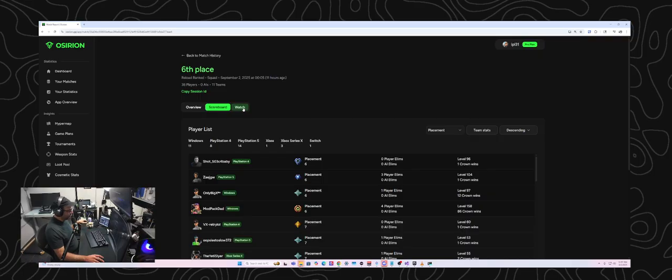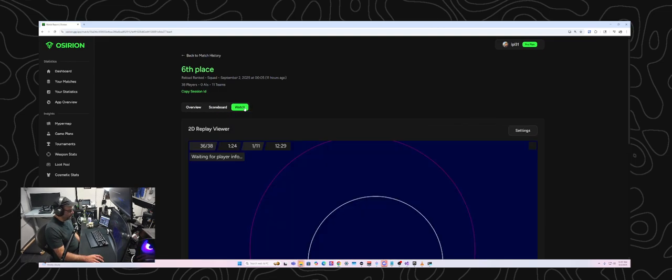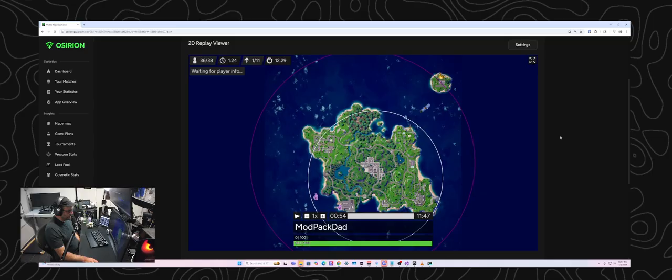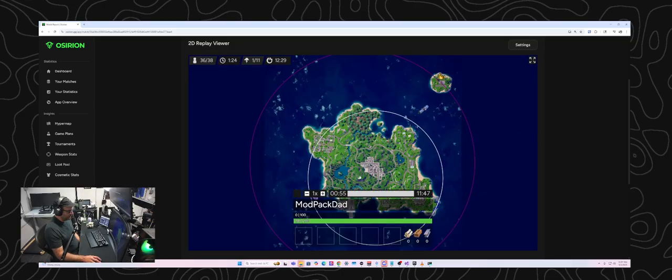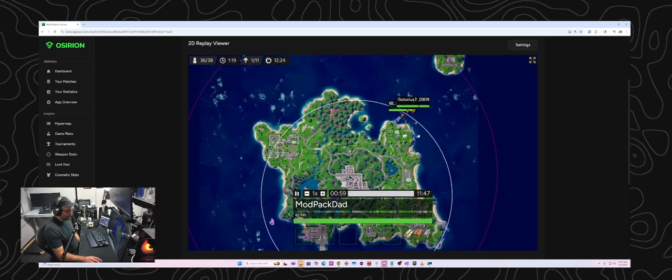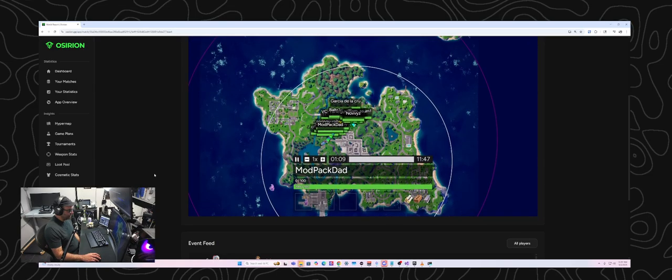So in theory, you can reconstruct a full replay from this. One of the ways Osirian does that is that using the replay file, they have this map here. We can basically watch this in real time, and you can see people jumping off the map, and the bus moving, and so this is all generated from that file.